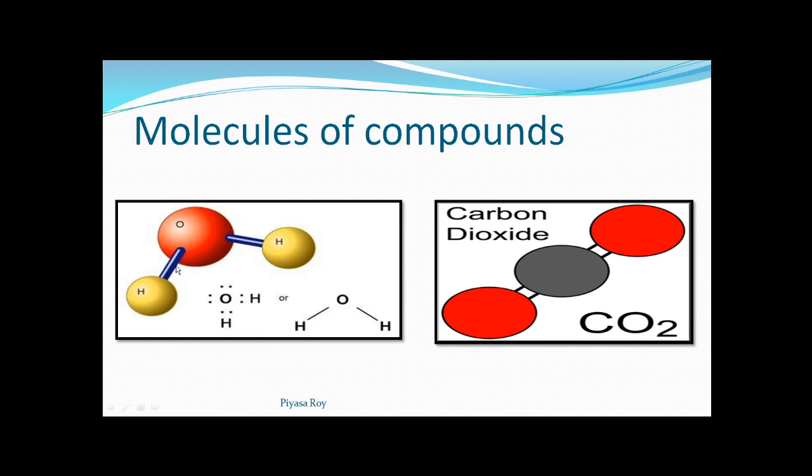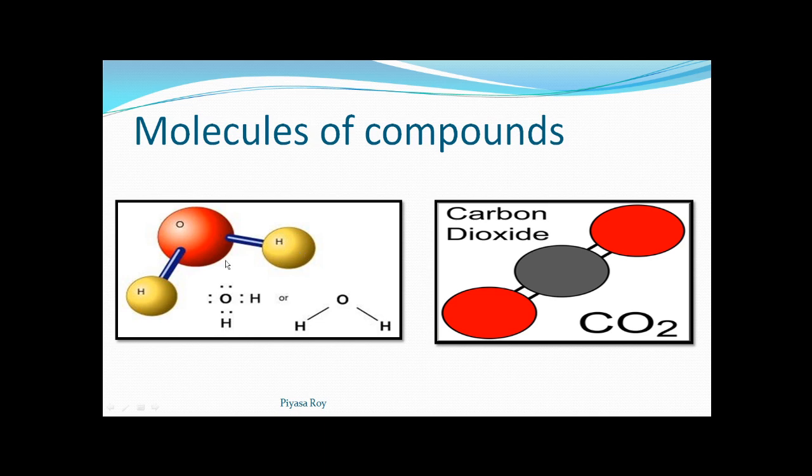This is a chemical bond, we will say. Okay, a bond which will join two atoms. This is an atom of oxygen, this is an atom of hydrogen, this is another atom of hydrogen.